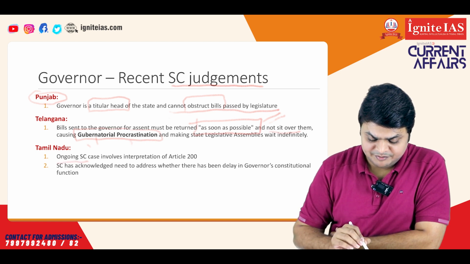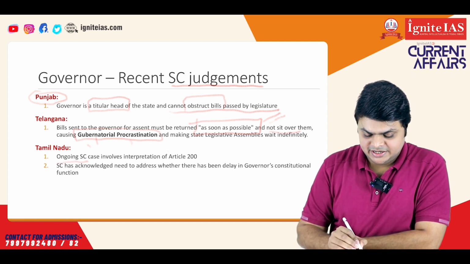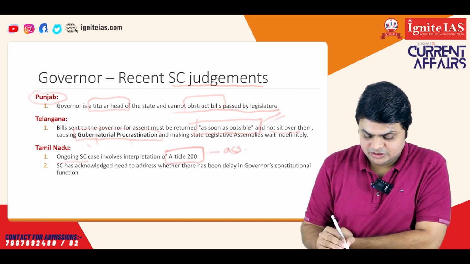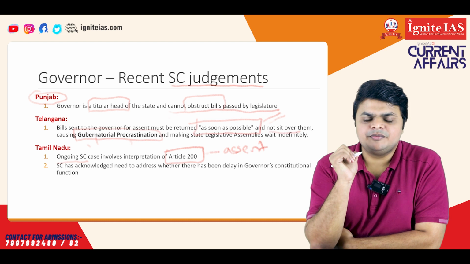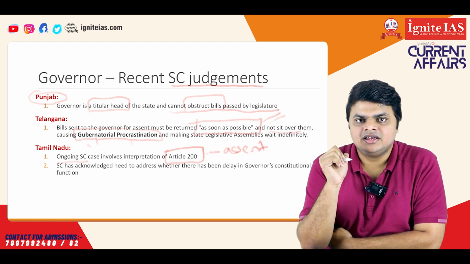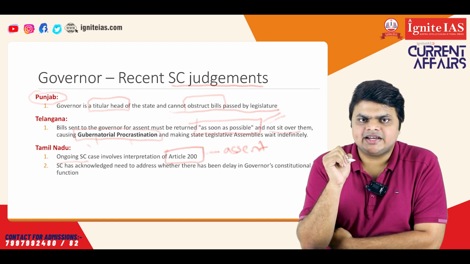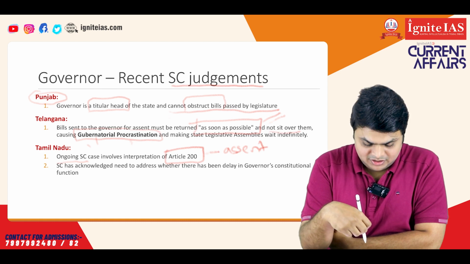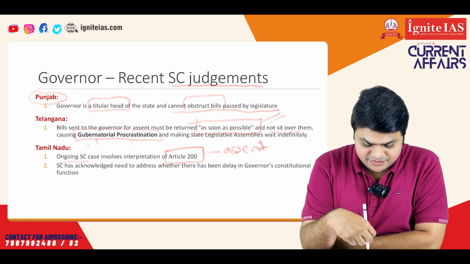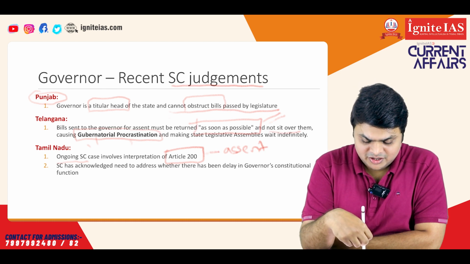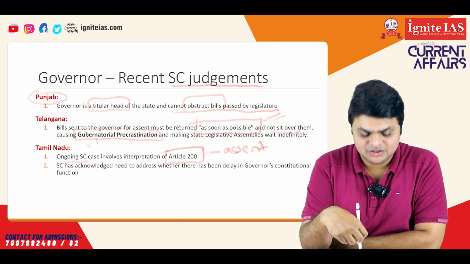And the main important issue in this case is interpretation of Article 200. Article 200 deals with giving assent to the bills. Now, the main ongoing case involves interpretation of Article 200, and the main question is to what extent the governor can exercise his discretion in exercising his powers under Article 200. The next hearing is postponed to December. So soon we may have clarity, or we may have a Supreme Court judgment regarding Article 200.